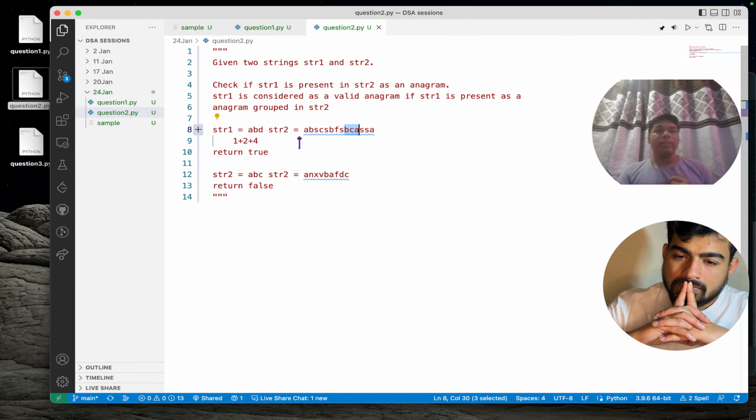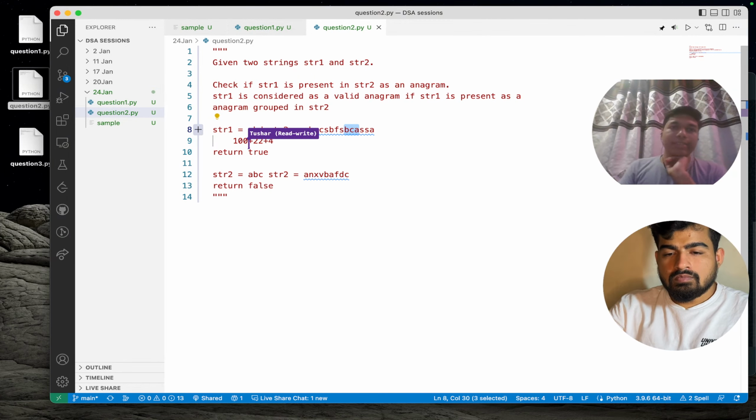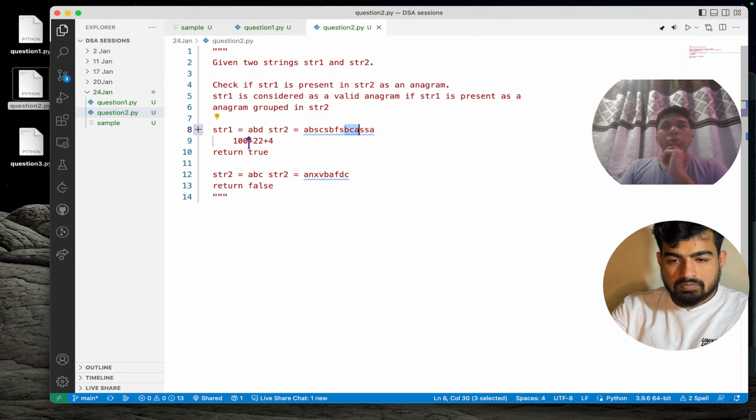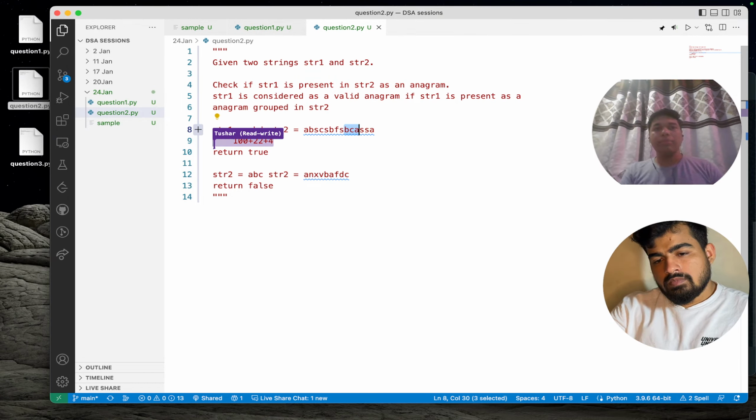But what I think is, the way base 10 elements work, right? So 4 plus 20 plus 100. If we do this, the probability of getting a unique hash code will be much better. There could be more ways to create hash codes, but this is the basic approach I am thinking of right now.